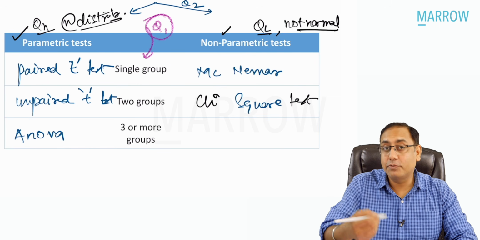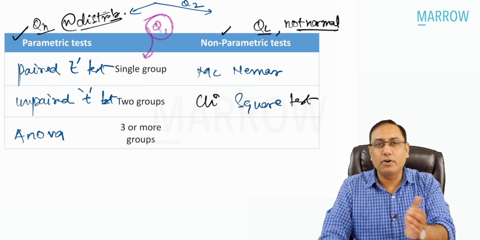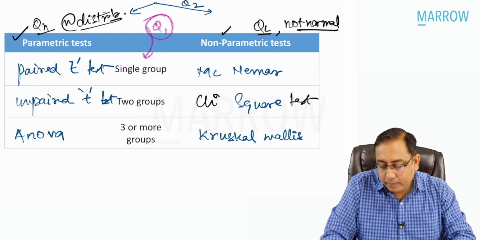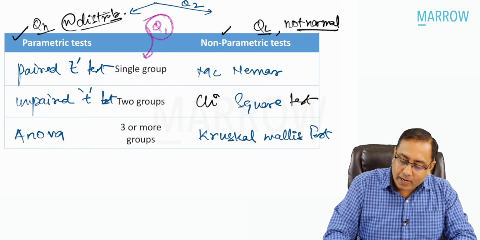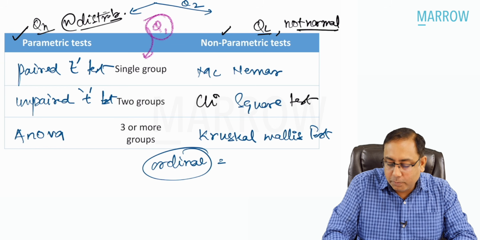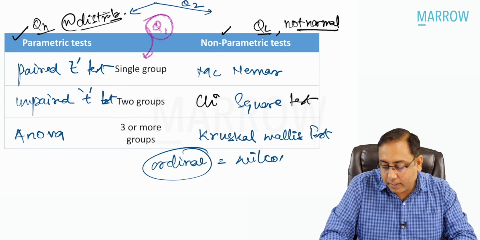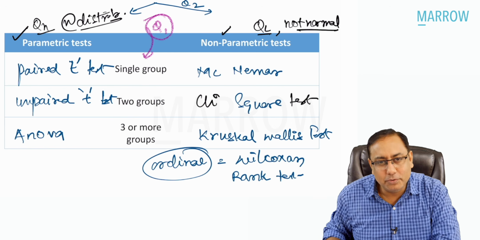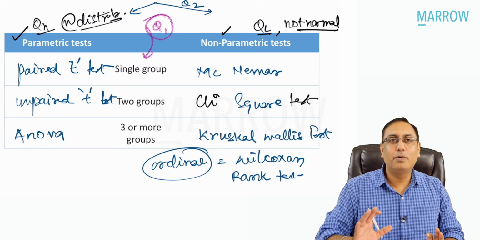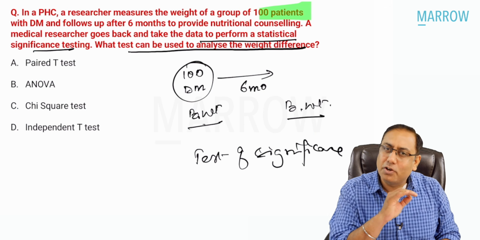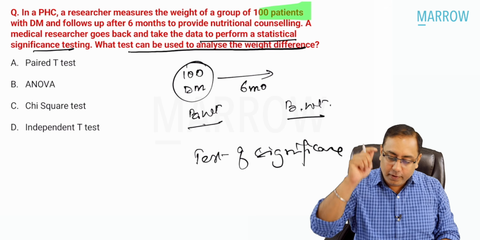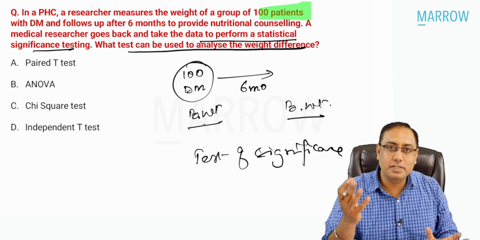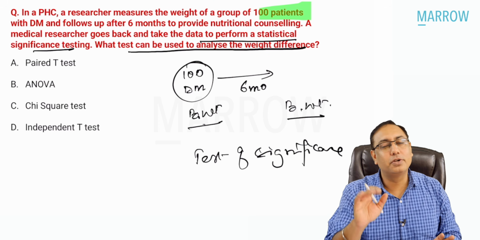And in case we have three or more groups, we can have different options, ordinal data or nominal data. But generally speaking, just remember it is the Kruskal-Wallis test. In case of ordinal data with three or more groups, we can also use the Wilcoxon rank test. Anyway, if you know this background theory, I don't want to bore you with it. What I wanted to discuss is that this question is an almost 100% strike rate MCQ. If you don't know it, you will lose a lot of marks, because 99% of exams will ask a question on tests of significance.